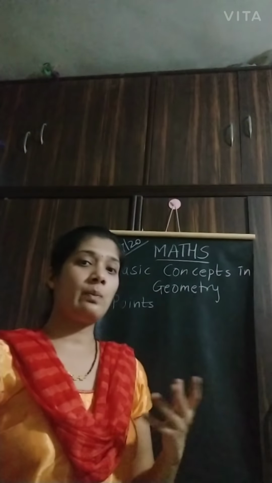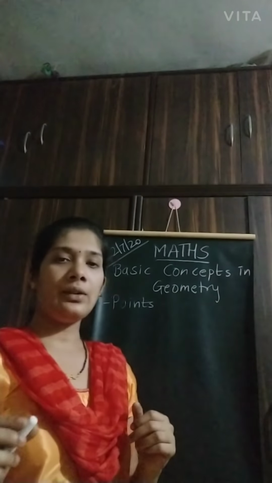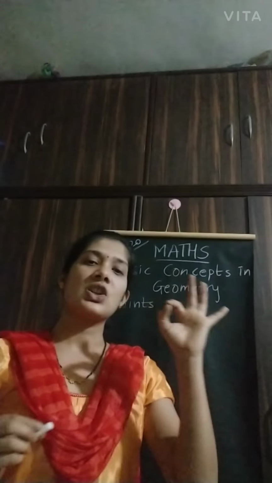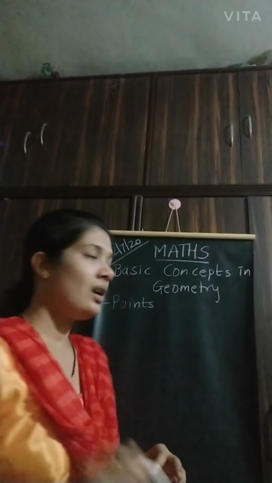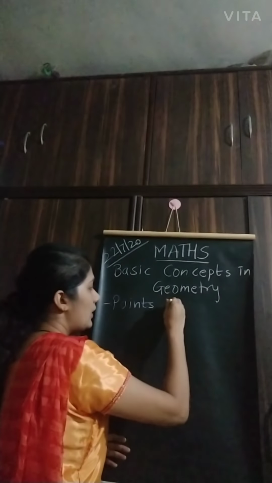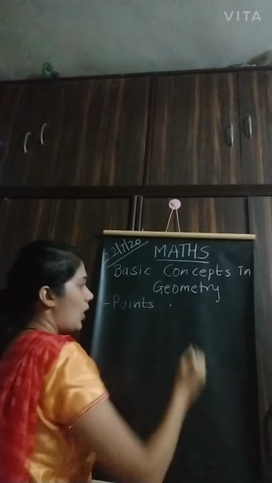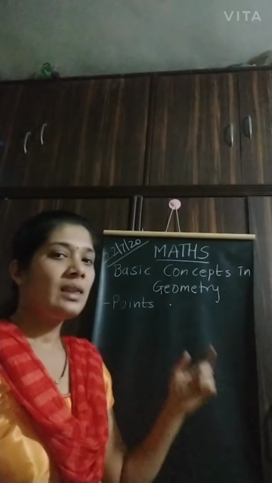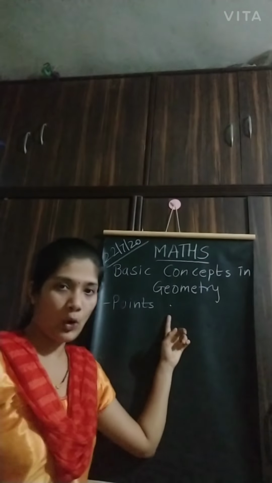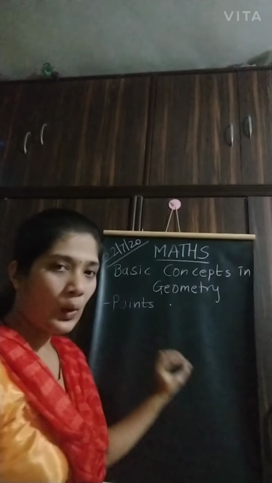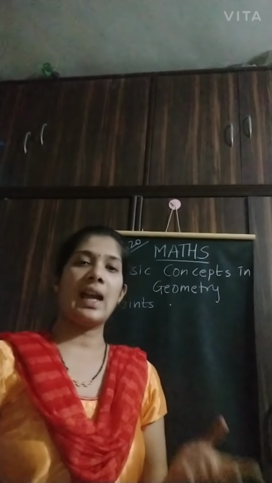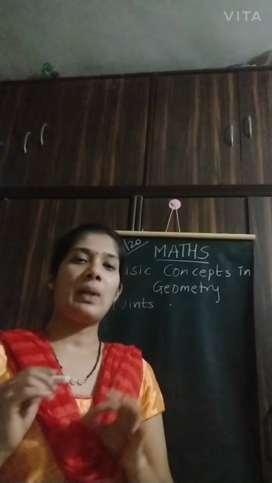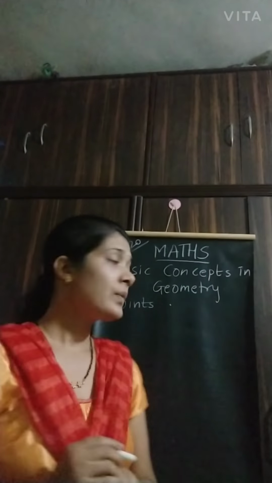Now, what is a point? If I take a sharp pencil or a pen and I make a small dot with the help of that sharp part, there is a formation of a point. So, a point is a tiny dot which we can get with the help of a pencil or pen. Right?